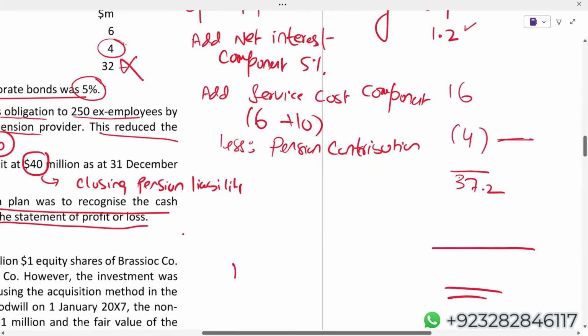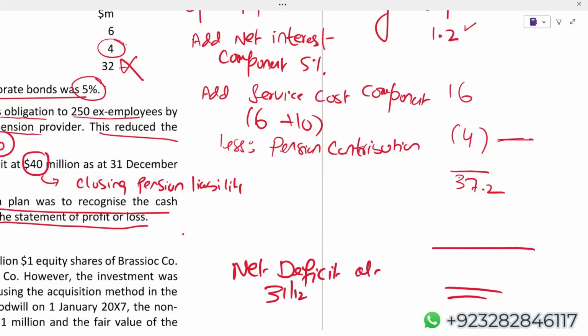The examiner has given us the net deficit at December X7 of 40. So you can see that according to our calculation, the liability should have been 37.2 million, but the actuary says no, it is 40. There's a rise in the liability. It means the remeasurement component is technically a loss.